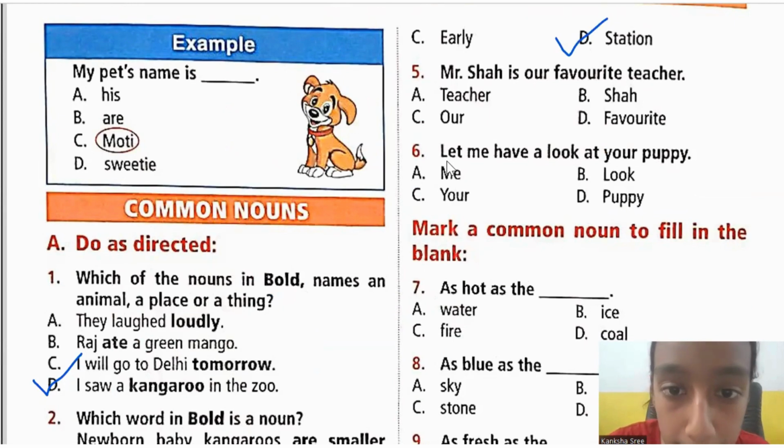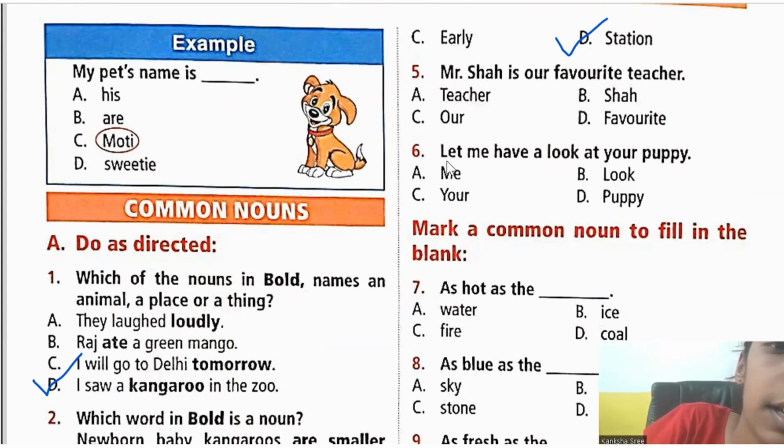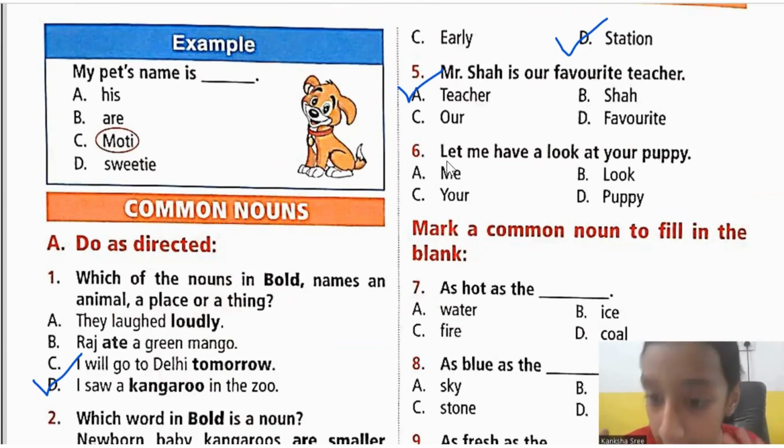Next, fifth one. Mr. Shah is our favorite teacher. So what is the common noun in this, children? It is teacher. Because teacher, it can be any teacher. It can be your teacher, it can be my teacher, it can be someone else's teacher. So teacher is a common noun. So here we need to choose the common noun. So it would become option A. So fifth one would become option A.